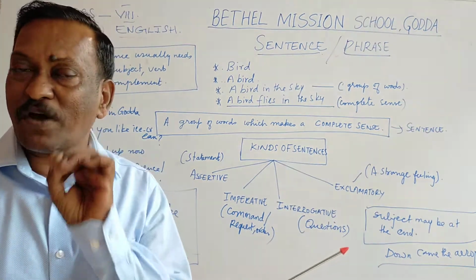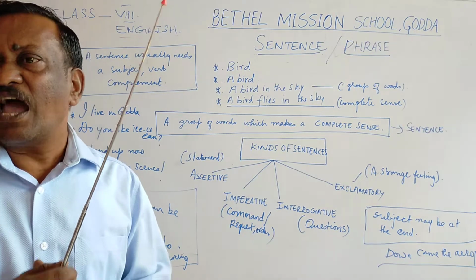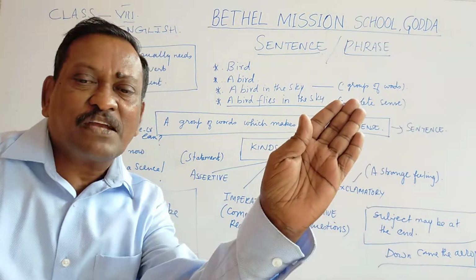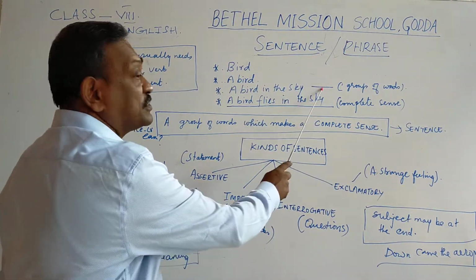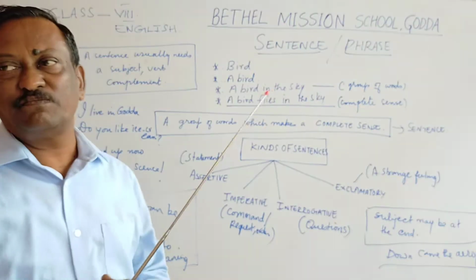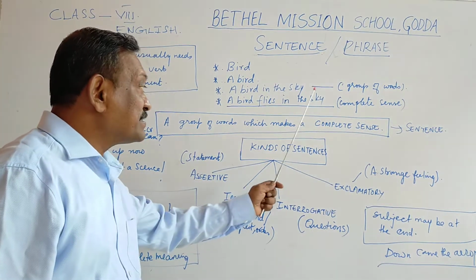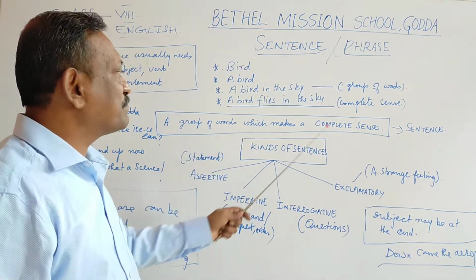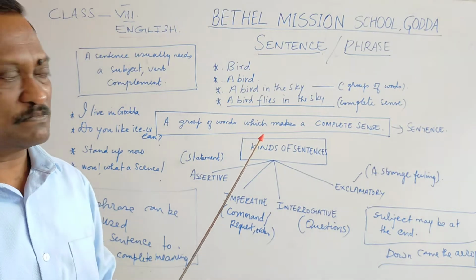So, we understand one thing from this. A sentence has to have a subject. And a sentence also has to have a verb. And what comes after that may give you extra information. Now you see, in the sky is a phrase, but it is attached to a bird flies, the first part of the sentence. So, a bird flies in the sky has a subject which is a bird, flies which is a verb, and a complement to complete the sentence.